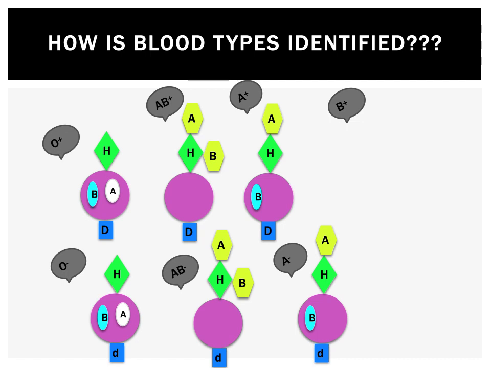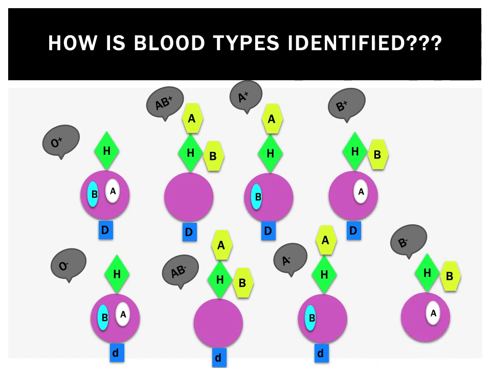Similarly, for the B blood group, in the plasma you will have A antibodies, whereas on the surface you will have H and the B antigen. When the D is in the dominant stage it is considered as B positive, and if the D is in the recessive stage it is considered as B negative blood group. I hope this is clear for you, how blood is identified or classified.